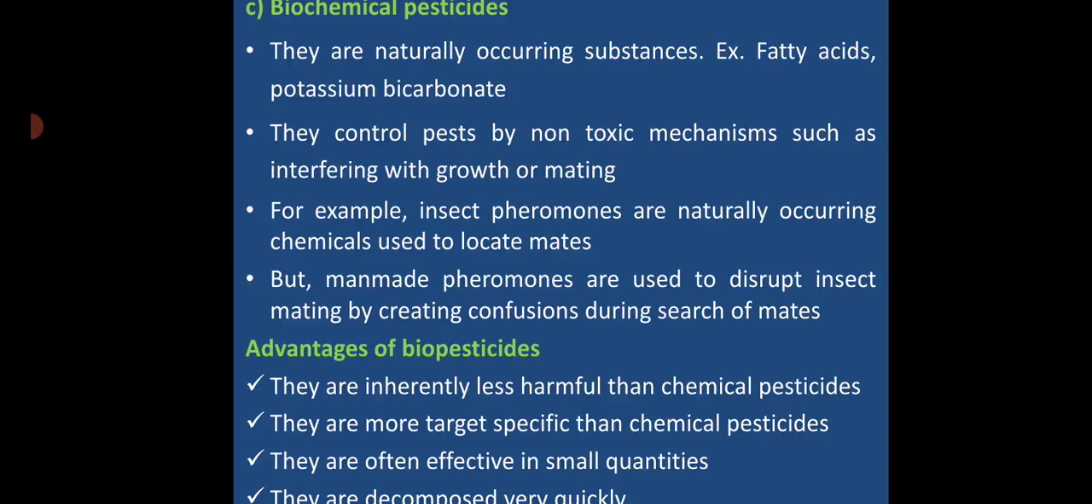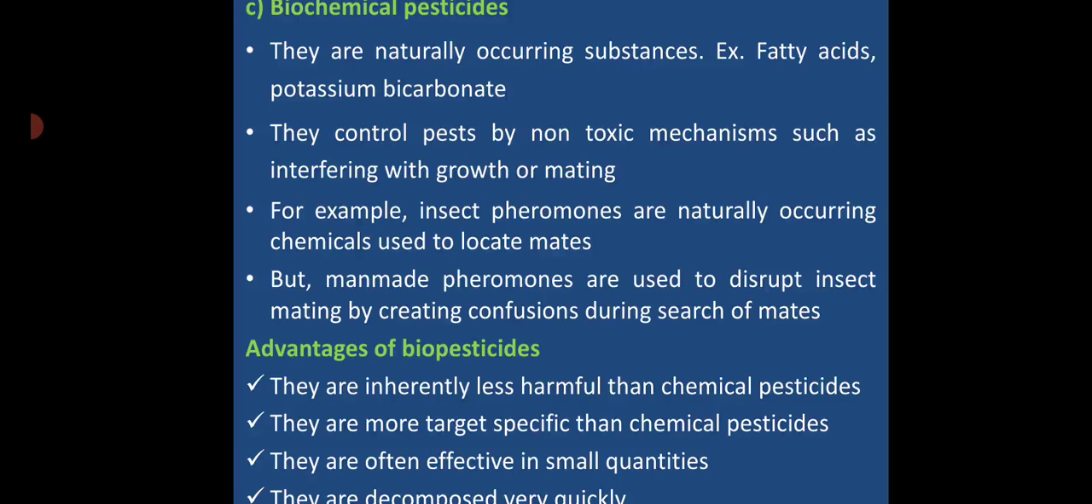What are the advantages of the biopesticide? We will see. They are inherently less harmful than the chemical pesticide. When compared with the chemical pesticide, they are less harmful or not harmful. They are more target specific than the chemical pesticide. Here, only a particular pest will be controlled, not all the kinds of insects found over the field. So these are some advantages.